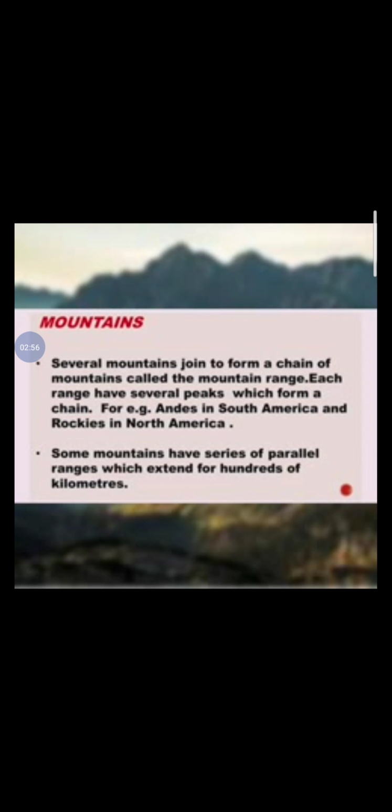Several mountains join to form a chain of mountains called a mountain range. Each range has several peaks which form a chain. For example, Andes in South America and Rockies in North America. Some mountains have a series of parallel ranges which extend for hundreds of kilometers.